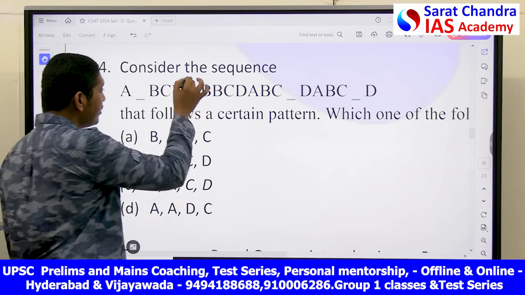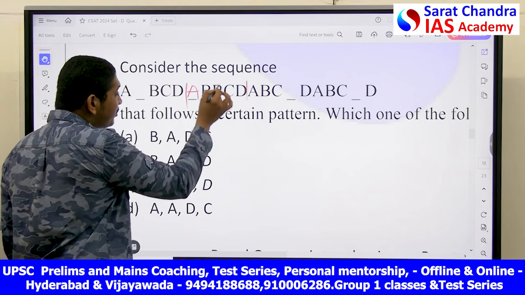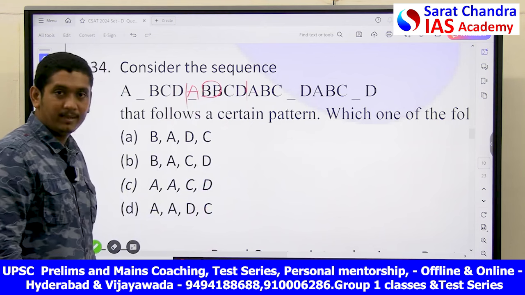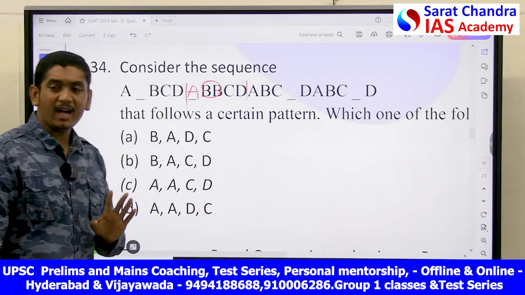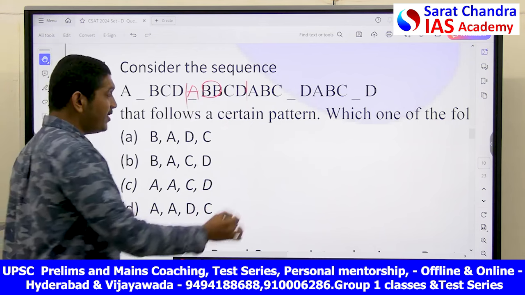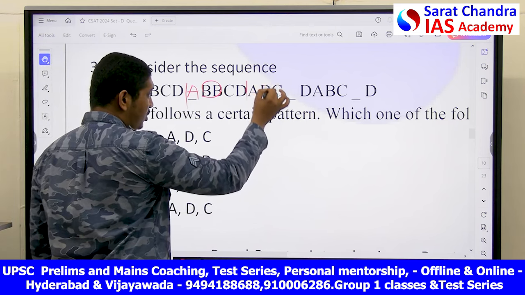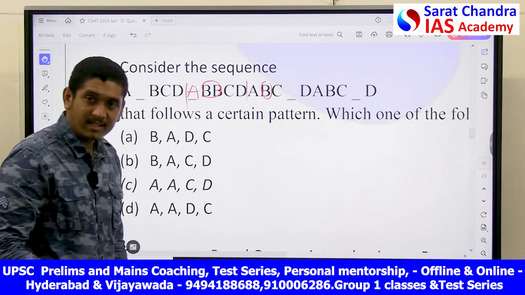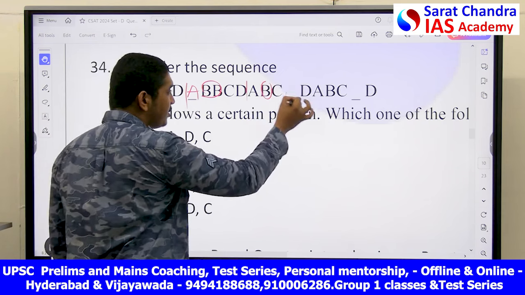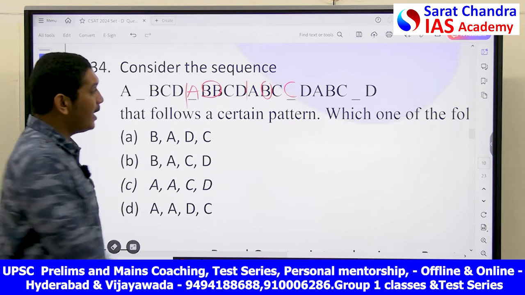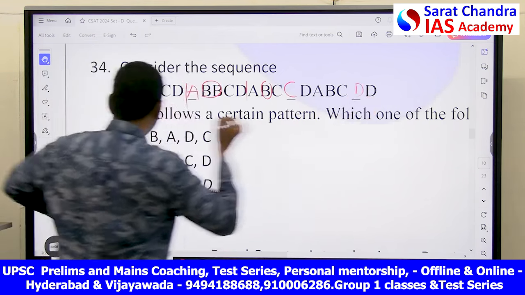Now when I observe, I have understood that B is repeated twice. So similarly, every other letter should be repeated twice. If I see in that sense, here B is only once, but it is not repeated twice. So there should be some other letter which is repeated twice. Here CC, here DD, here AA.